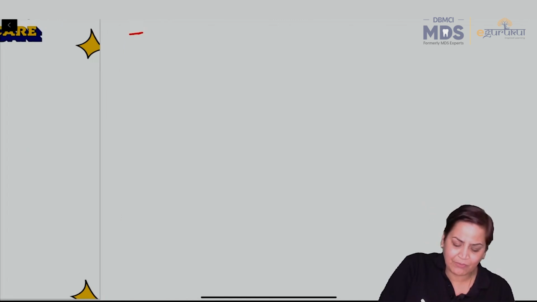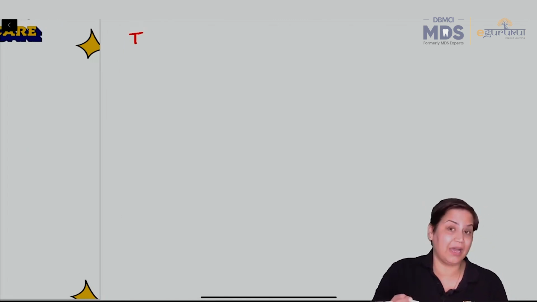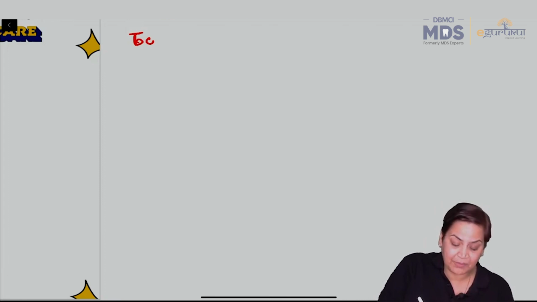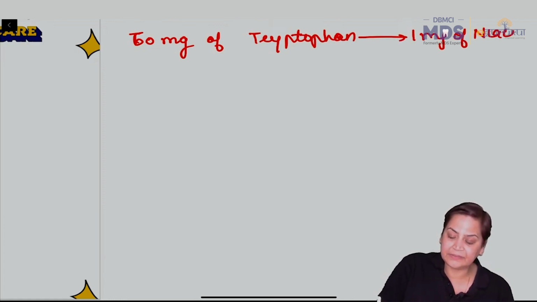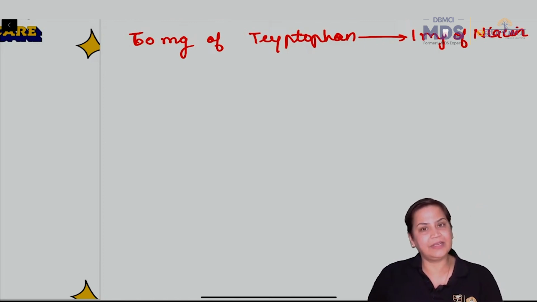But tryptophan pe what are the other questions which can be asked? One is, you should always remember that 60 milligram of tryptophan is required to generate 1 milligram of niacin. Right?